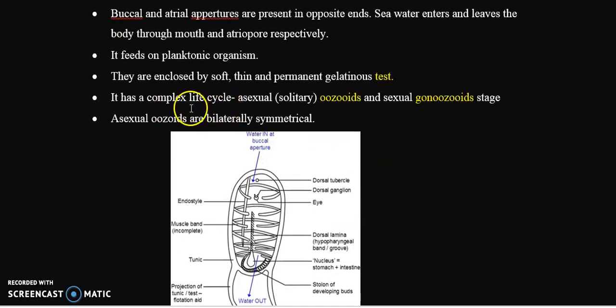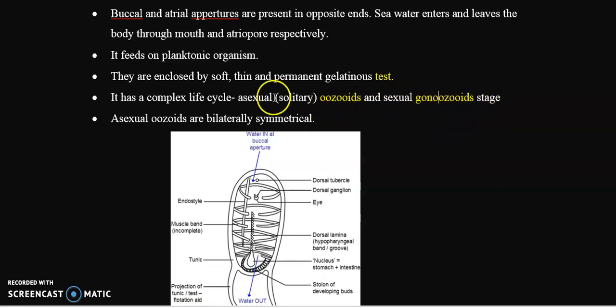Then it has a complex life cycle, that is an asexual stage and also a sexual stage. This is very important. These organisms have two different life stages. The asexual stage is a solitary form and is called oozoid, while the sexual stage is called gonozoid.